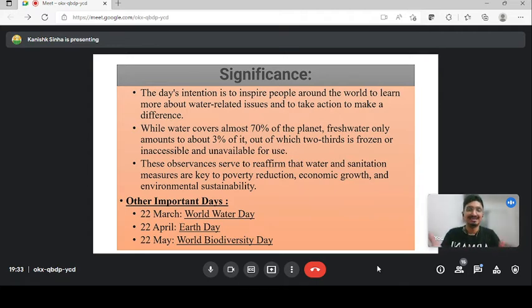So you must be thinking, why have these two days been put here? This is not unrelated. Earth Day and Water Day are related. So 22nd of April is Earth Day. World Biodiversity Day is also something that is related to scarcity of water and the water and atmosphere environment. So it is 22nd of May. These two dates are also important for you to remember from your current affairs perspective: World Water Day is related to Earth Day. Earth Day is 22nd of April, World Biodiversity Day 22nd of May, and it is very easy to remember, guys. You can see the sequence.